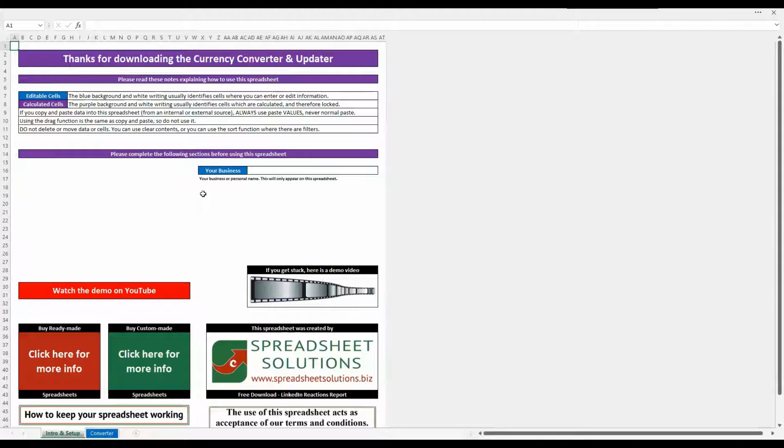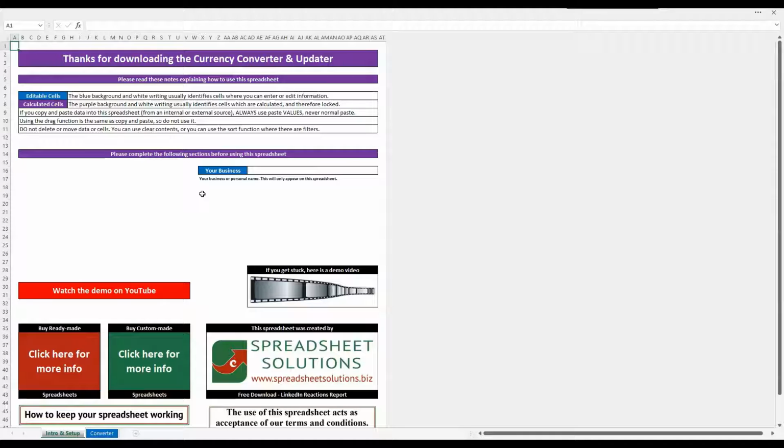So if you've got a price in pounds that you bought for in dollars 3 months ago and you want to update it to the current exchange rate, you've got to take those pound prices, work them back to the old dollar price, and then work it forward back to the pound price based on the new exchange rate. So there were two things involved. So I've created the spreadsheet that'll do both of those.